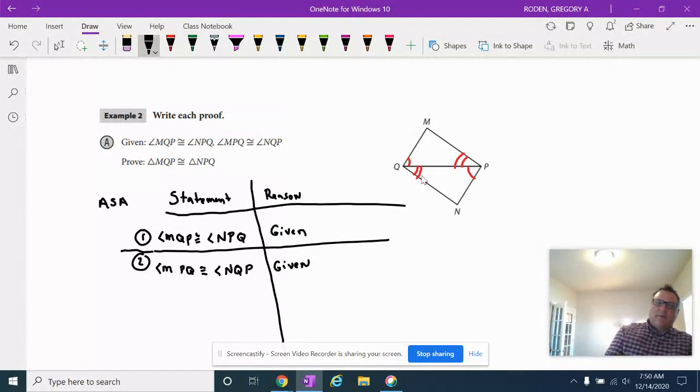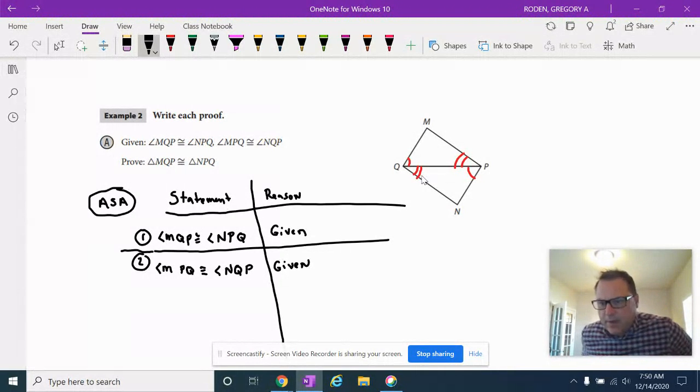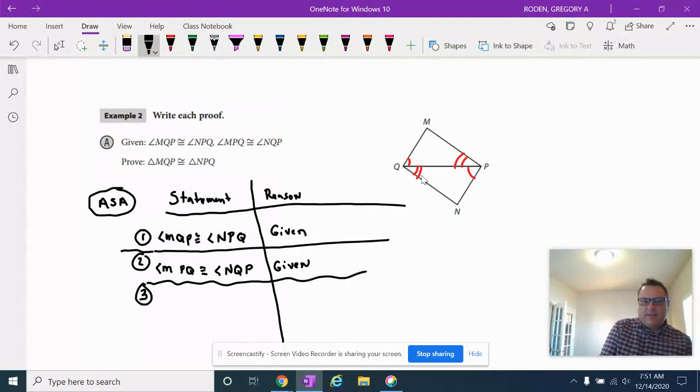Okay, now remember, guys, we're shooting for angle side angle. Do we have angle side angle yet? No, we don't even have a side. But remember what angle side angle is. The side has to be in between the angles. But I bet you can see it right now. So here's where you have to do a little bit of deductive reasoning.